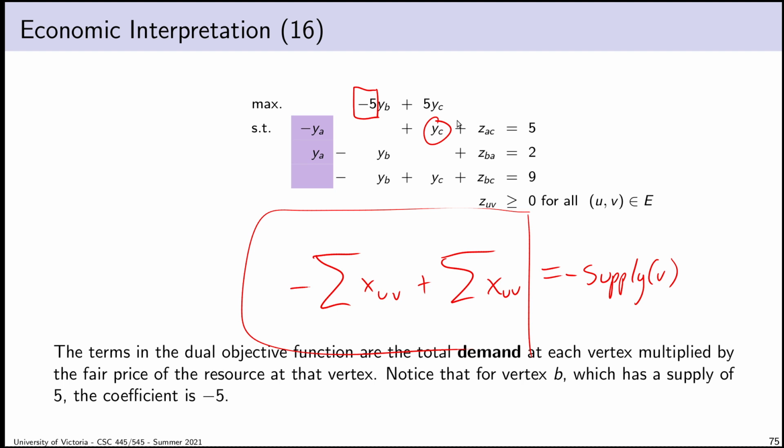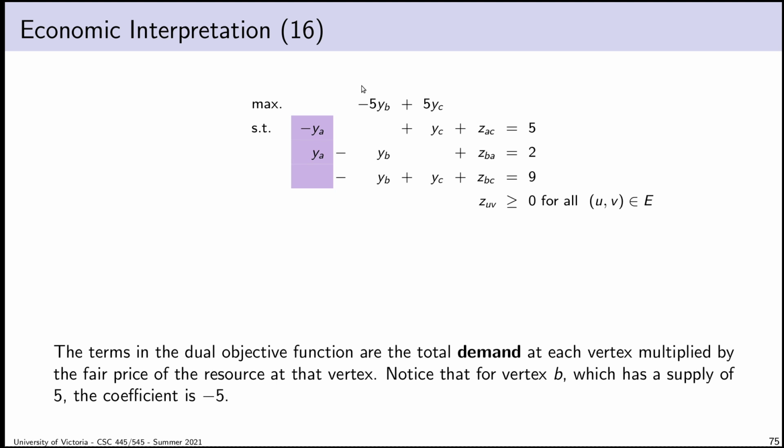YC ends up being the cost of transporting flow from the root to vertex C. If I hadn't negated both sides, it would be the cost of transporting flow from vertex C up to the root, which is a bit less intuitive. And it also makes it a lot harder, I think, to conceptualize how to compute the dual optimization variables. So the reason I negated both sides was to make it easier to derive that computation for the dual optimization variables. On the other hand, by negating both sides, I put a negative sign over here, which when I took the dual, put a negative sign in the dual objective function.